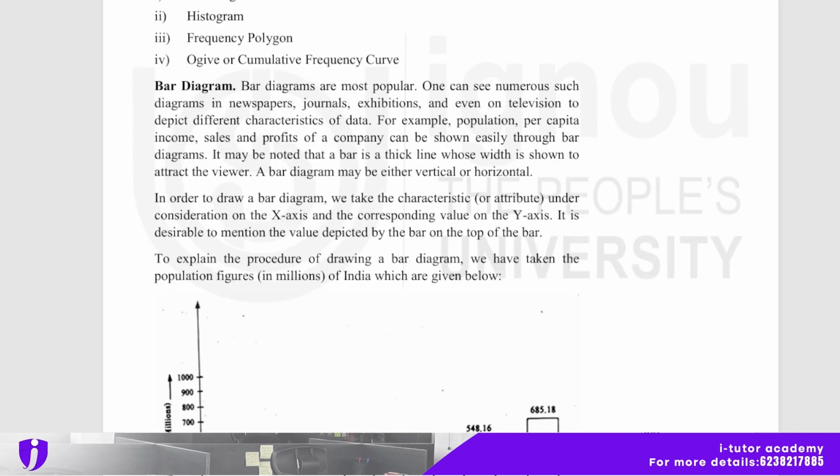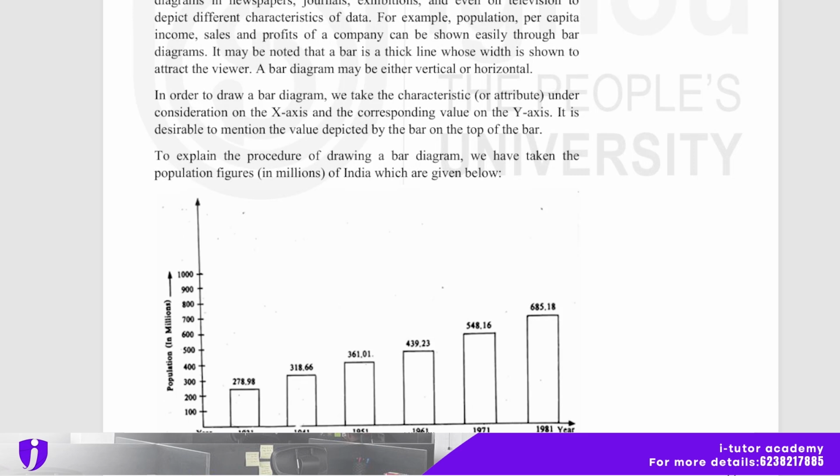One can see numerous such diagrams in newspapers, journals, exhibitions and even on television to depict different characteristics of data. For example, population, per capita income, sales and profit of a company can be shown easily through a bar diagram. It may be noted that a bar is a thick line whose width is shown to attract the viewer. A bar diagram may be either vertical or horizontal.